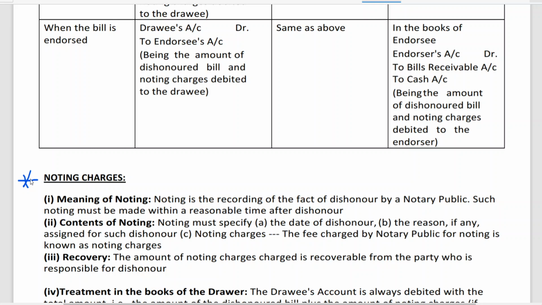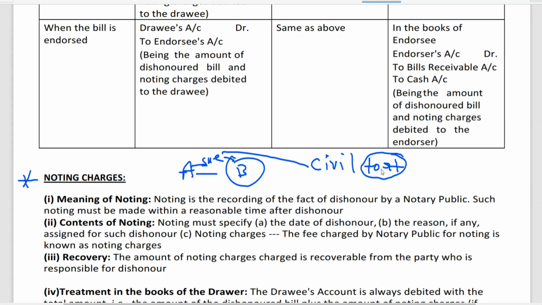When a bill is dishonored, it is legally necessary that the fact of dishonor and the causes of dishonor should be established. Simply, I told you A has drawn a bill on B, that B needs to make a payment to A on so and so day. If B has failed to make payment on that particular due date, the bill is said to be dishonored. When the bill is dishonored, A has every right to sue B. A can sue B. How can he sue? By filing a civil tort. You might have learned in law, a tort is a civil suit.